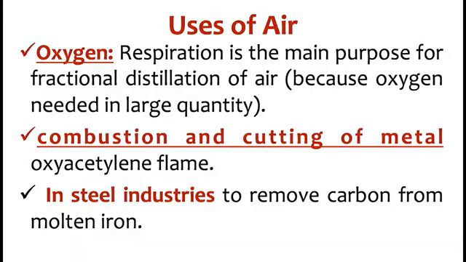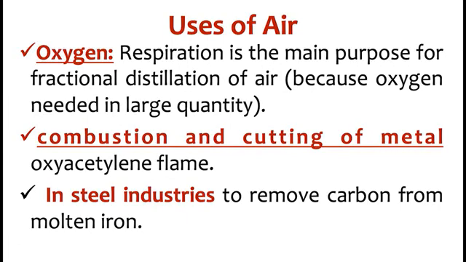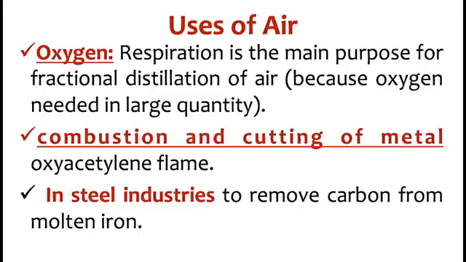We'll be looking at the uses of air. You know, we cannot talk about the uses of air generally. We have to separate the components because each of them plays a role. You can see that the first one is oxygen. Oxygen is used for respiration. Respiration is the main purpose for fractional distillation of air. The reason why air undergoes fractional distillation is because we want to get out oxygen, which is used to support life in our hospitals and so many places, because oxygen is needed in large quantity to support life during operations and so on and so forth.